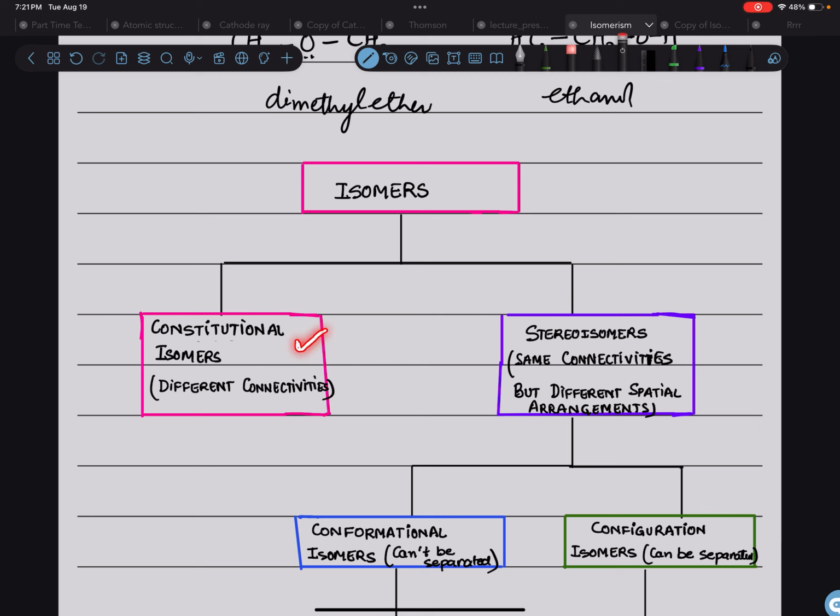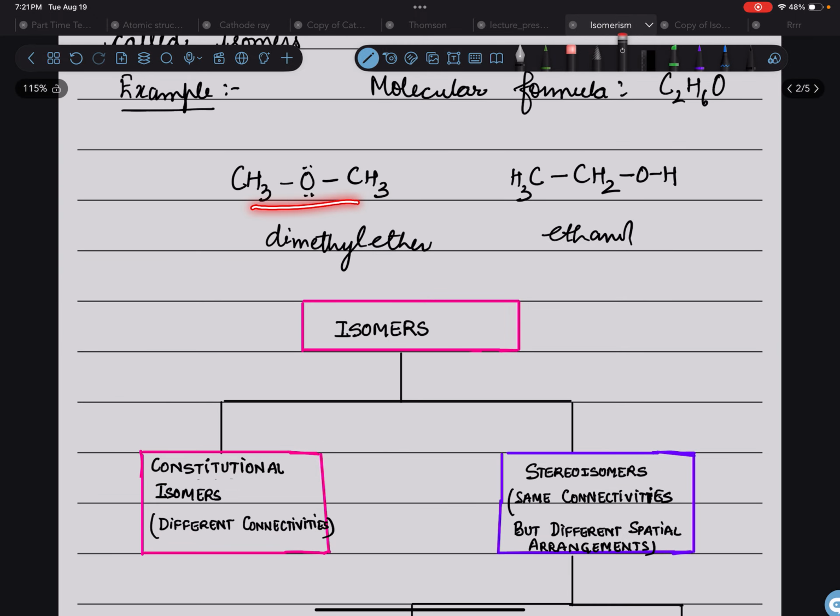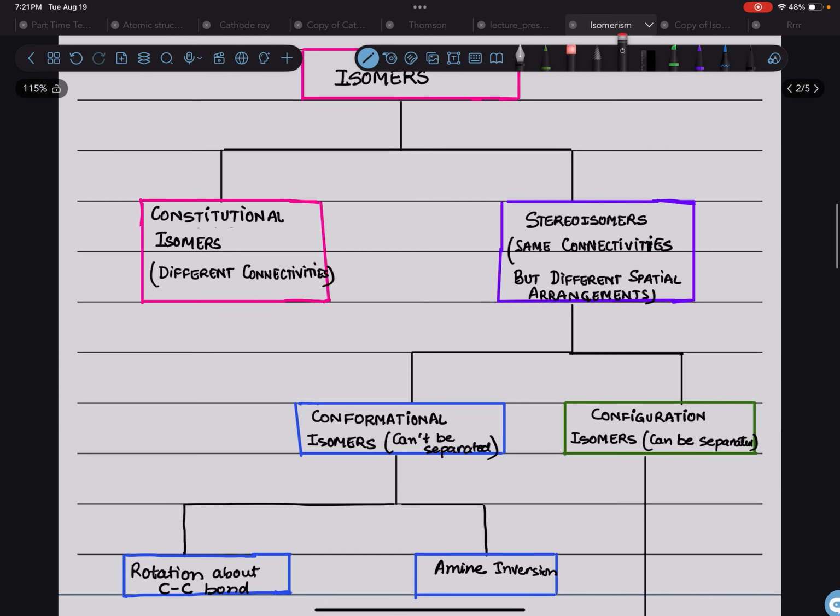Constitutional isomers are the isomers which differ in their connectivity. The example we have done is the example of constitutional isomers, where the connectivity is different. How the different atoms are connected, that is different, right? So this is because of different connectivity.